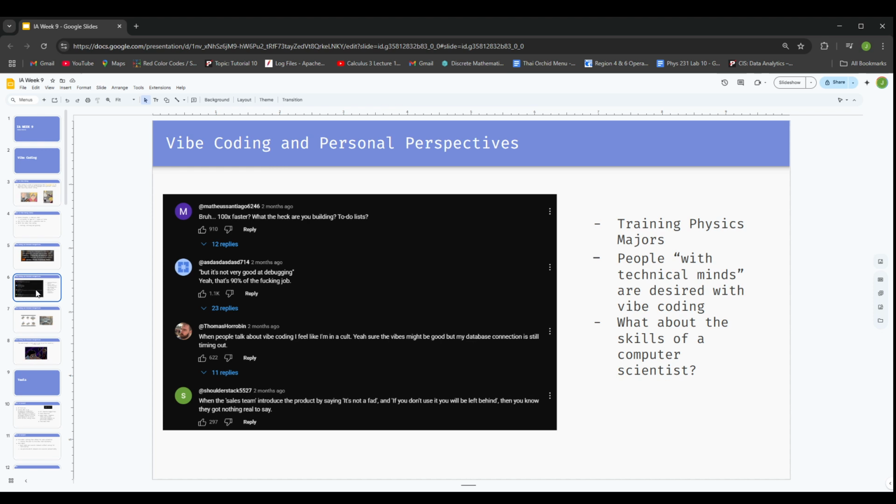But it also brings about this question: just because people can vibe code, does that mean they should? And it kind of goes back to your perspective, where people are generating this quote unquote slop, right? Because they don't understand what they're technically generating, or what a good design principle is.